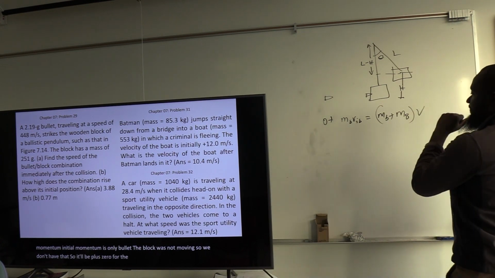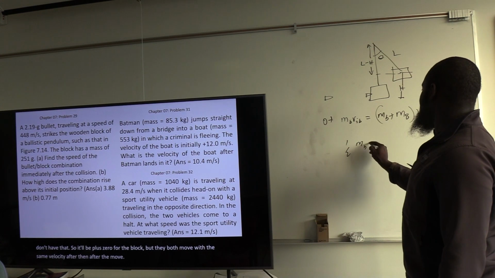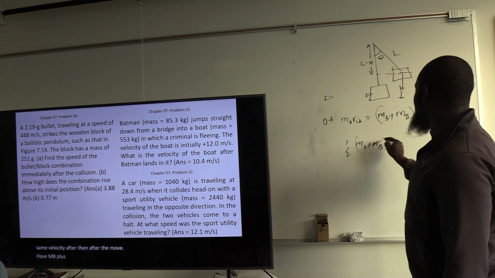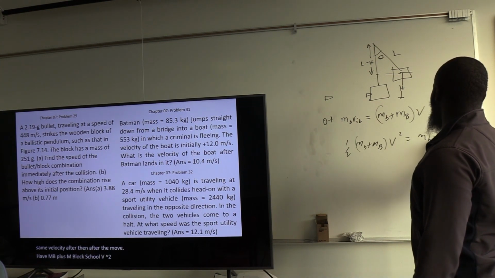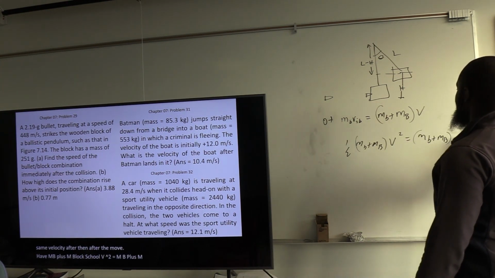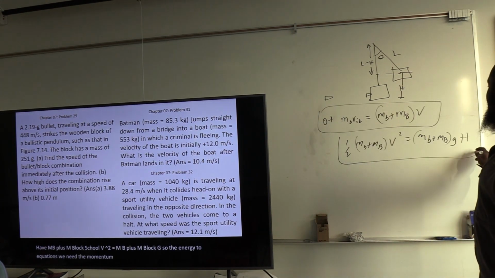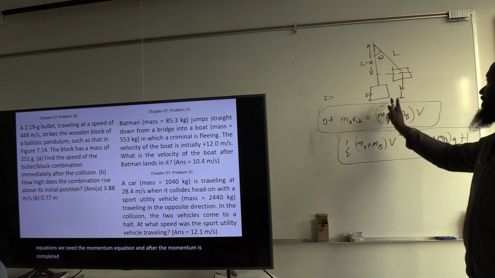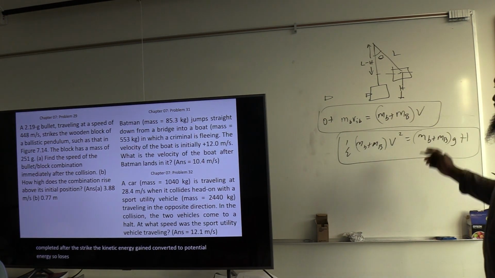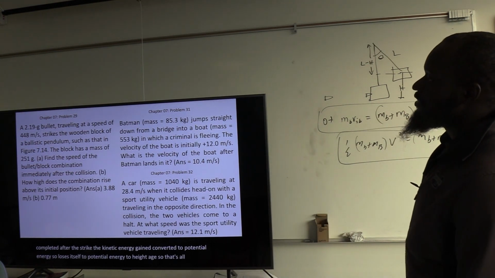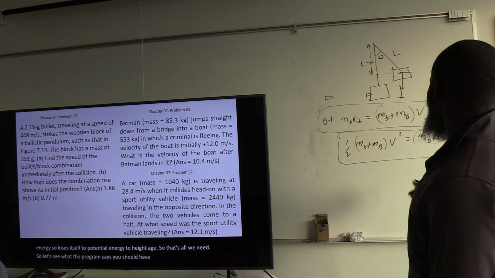But they both move with the same velocity after. Then after the move, half (m bullet plus m block) V squared equals (m bullet plus m block) gh. So this is the energy. So these are the 2 equations we need. The momentum equation, and after the collision, the kinetic energy gained is converted to potential energy, so it rises to height h. So that's all we need. So let's see what the problem says. The speed of the bullet and block combination after the collision. So we're looking for V.